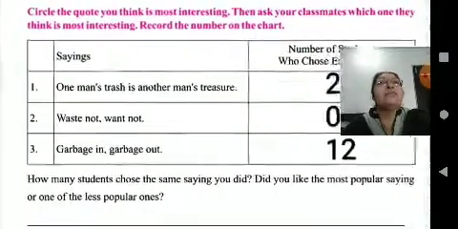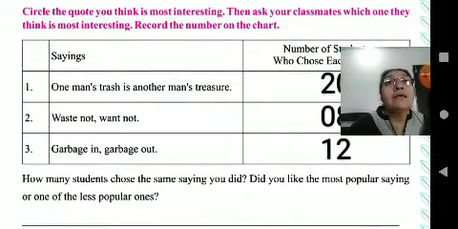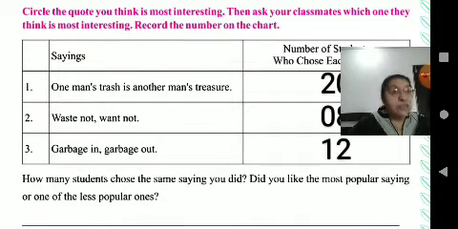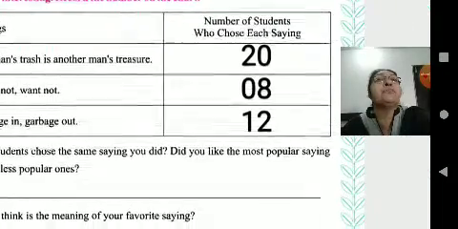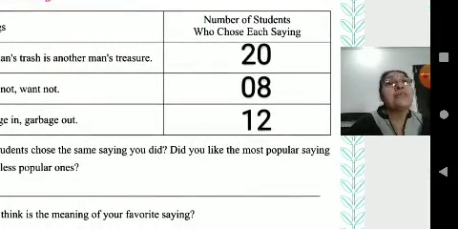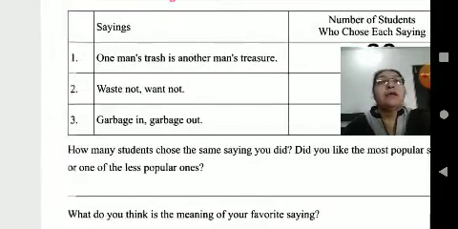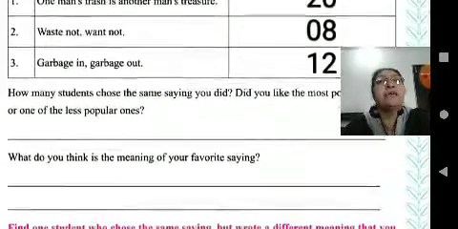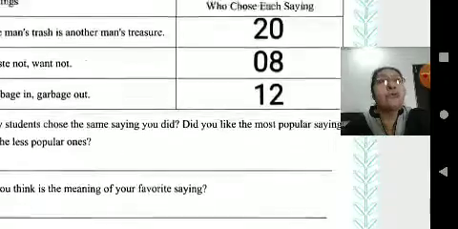And now we go to activity 5. Circle the quote you think is most interesting. Then ask your classmates which one they think is most interesting. Record the number on the chart. One man's trash is another man's treasure. Below they have given the number of students who chose each saying, 20 students. Waste not, want not, 8. Garbage in, garbage out, 12.